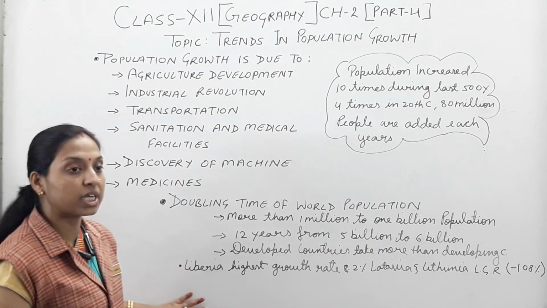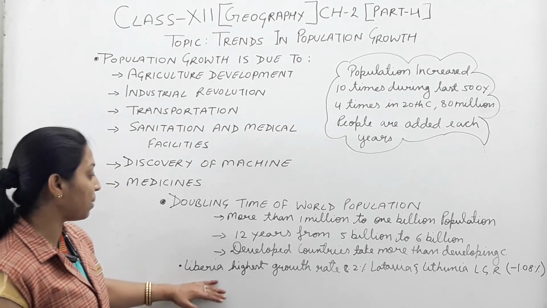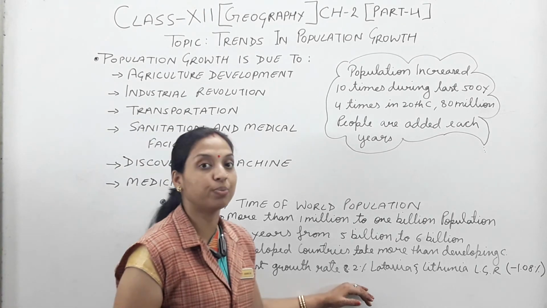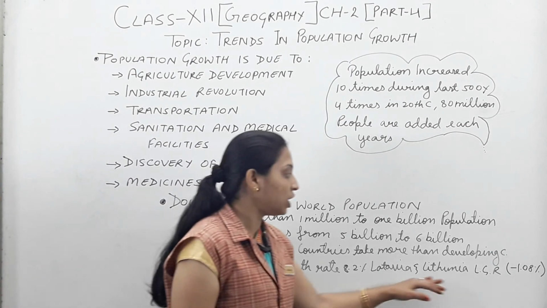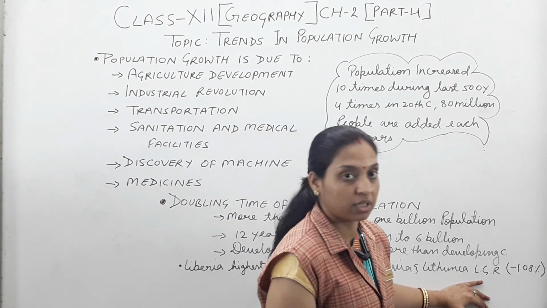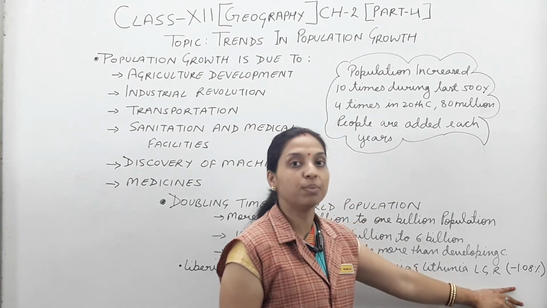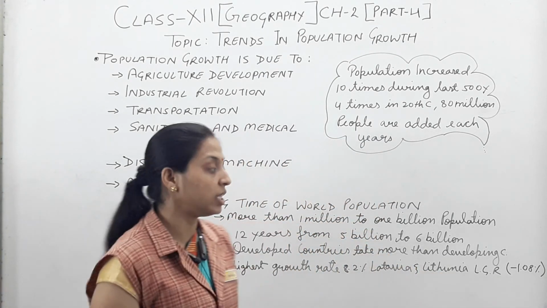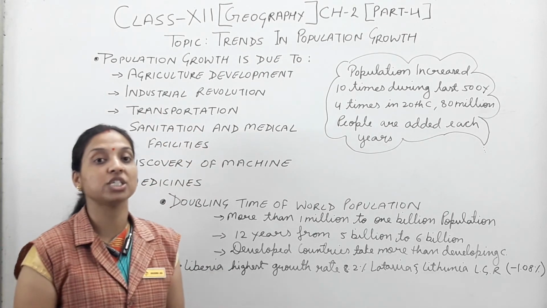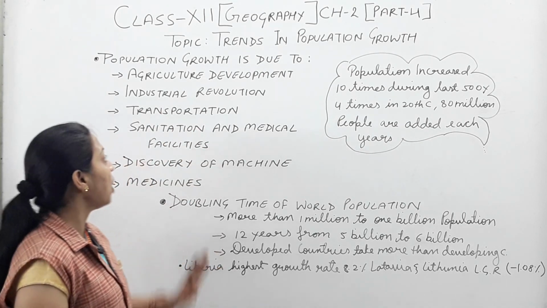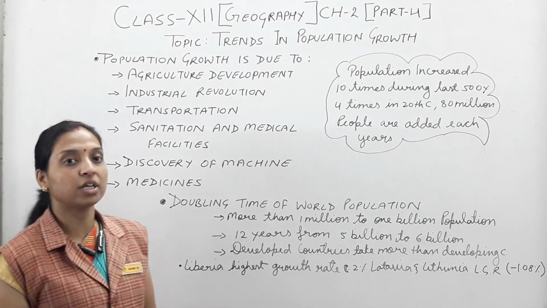Next, here is given the example of countries. Here it is mentioned Liberia has the highest growth rate, 8.2%. Latvia and Lithuania have the lowest growth rate, minus 1.08%. In this way, it tries to tell how the trend of the population changes according to the time period, and how all these facilities affect the growth of the population.